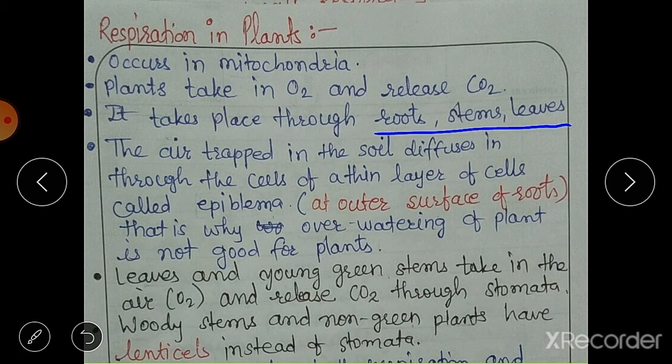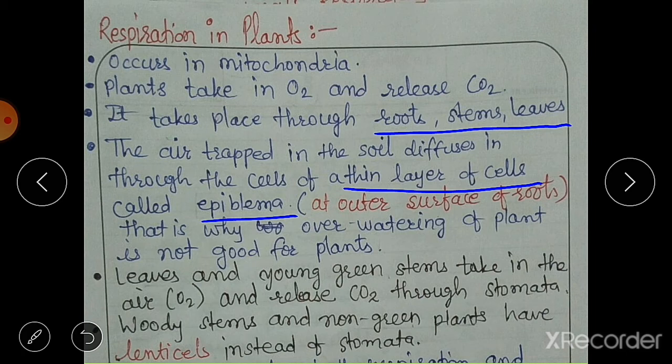Here in the roots there is a thin layer of cells called epiblema. The air that is present in the soil diffuses through this layer of cells known as epiblema. So these cells are there for diffusion of gases from the soil. That is why overwatering of a plant is not good for plants.